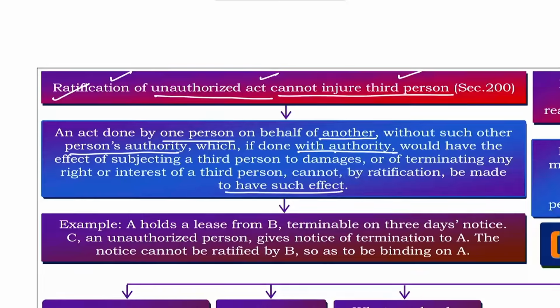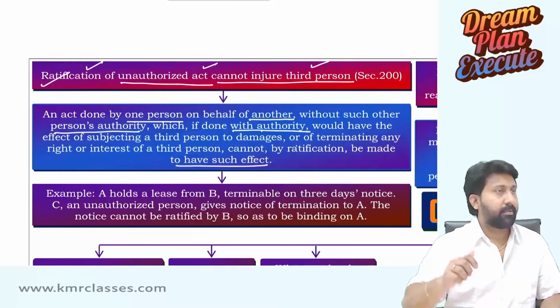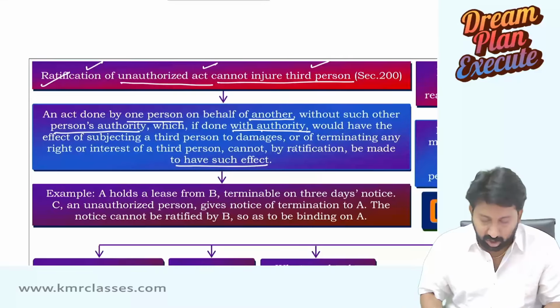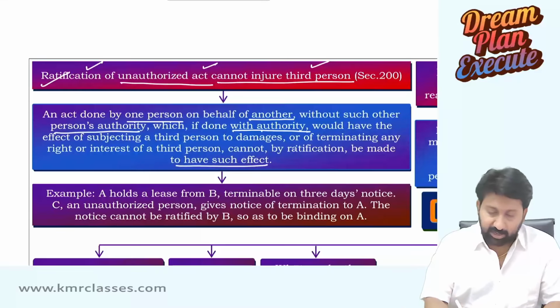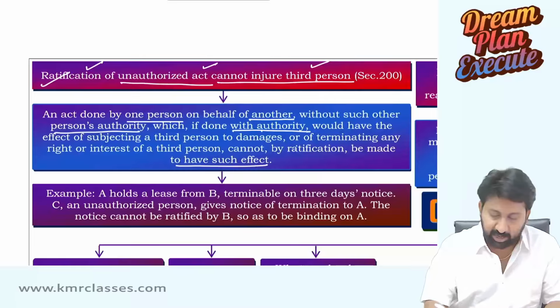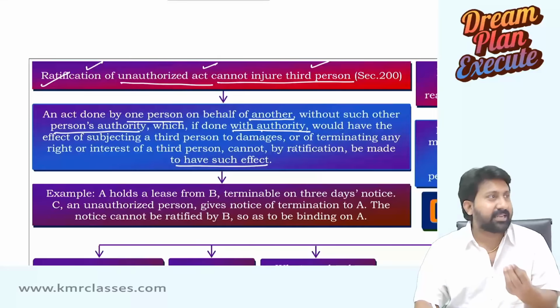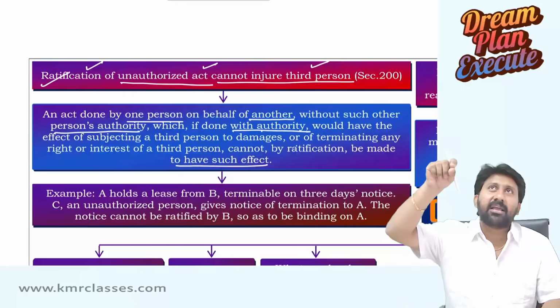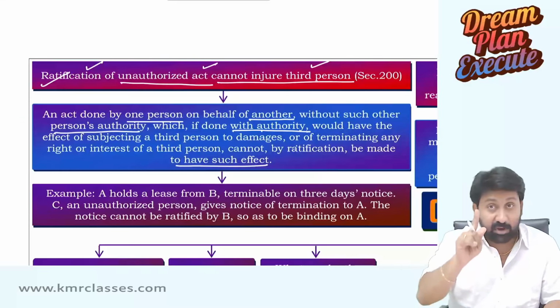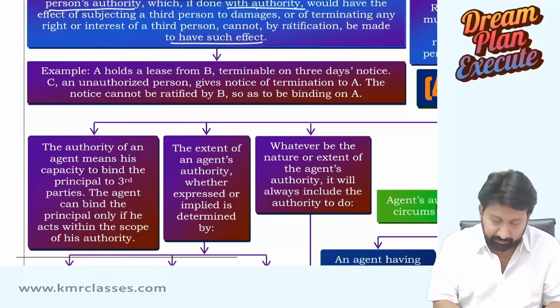Okay, read the point at least. Let's see. Ratification of unauthorized act cannot injure a third person. Sir, what is this ratification of unauthorized act cannot injure a third person? I gave one example. Read this.